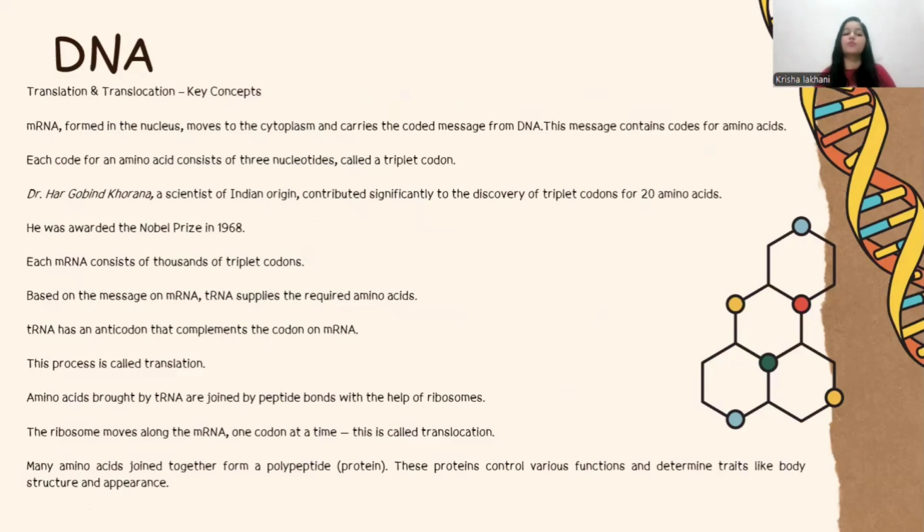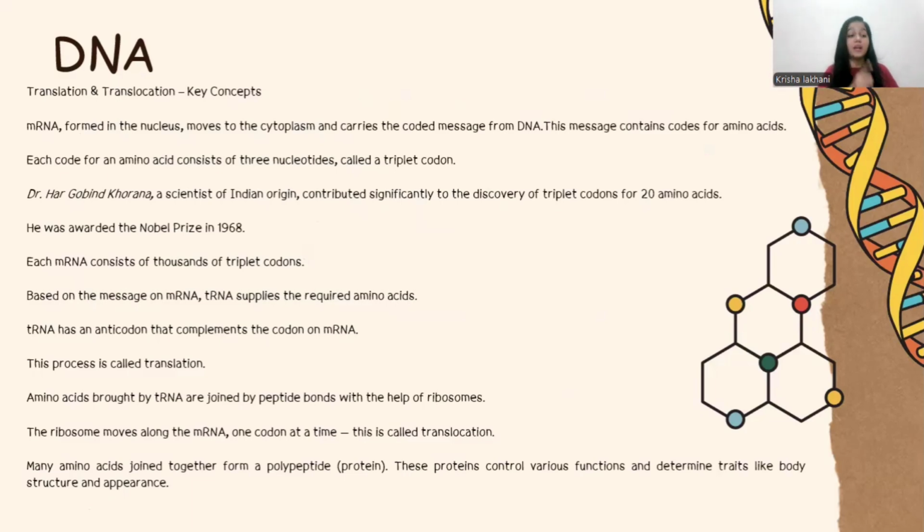The ribosome moves along the mRNA one codon at a time. That is called translocation. The mRNA is arranged like this, and the mother will watch what is written on the mRNA and accordingly connect all the amino acids, which are being brought by the tRNA. Then the ribosome will take the amino acid required at the first place, second place, third place.